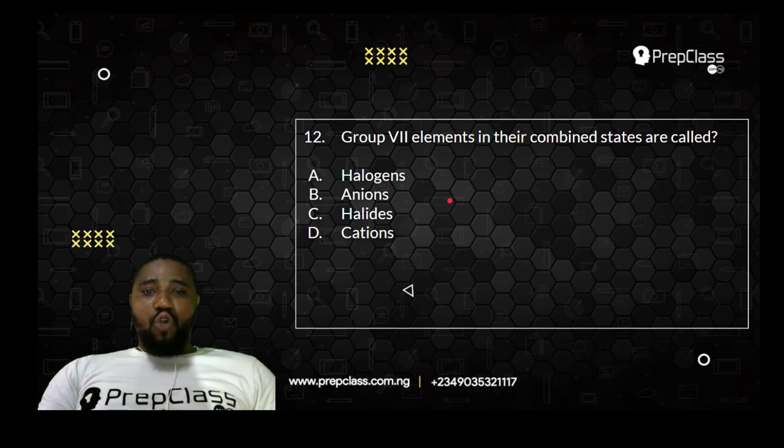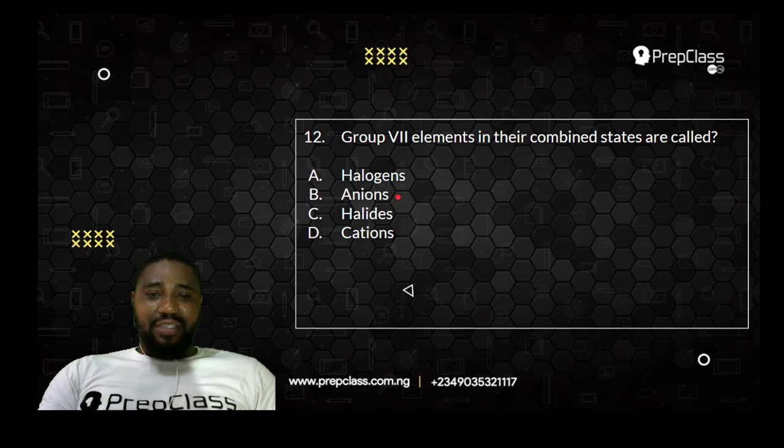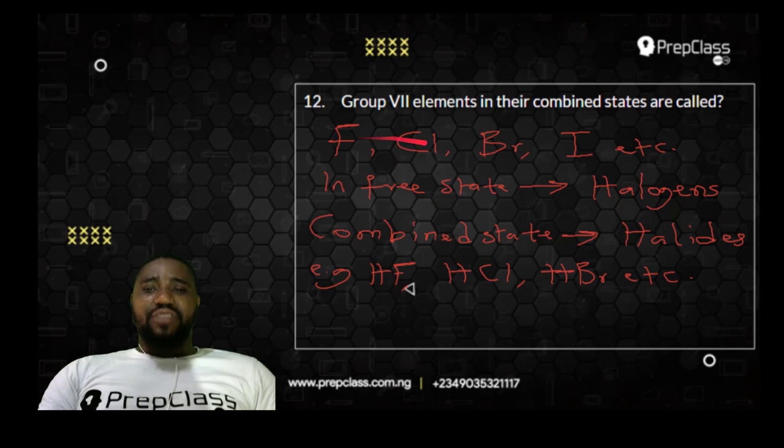Question number 12. Group 7 elements in their combined states are called, is it halogens? Is it anions? Is it halides? Is it cations? This question looks a bit tricky. Now, look at what are group 7 elements. They include fluorine, which is at the top of that group, chlorine, bromine, iodine, and one other element we call astatine. They are the group 7 elements.